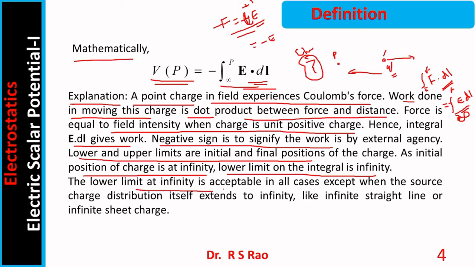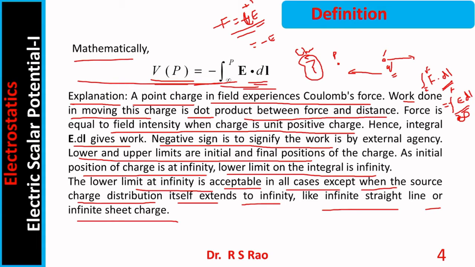Lower limit at infinity is acceptable in all cases, except when the source charge distribution itself extends to infinity, like an infinite straight line or infinite sheet charge. This definition is okay for most of the cases. This is not valid for all charge distributions. What he is trying to tell in the last para is, for most of the cases, this definition is acceptable.